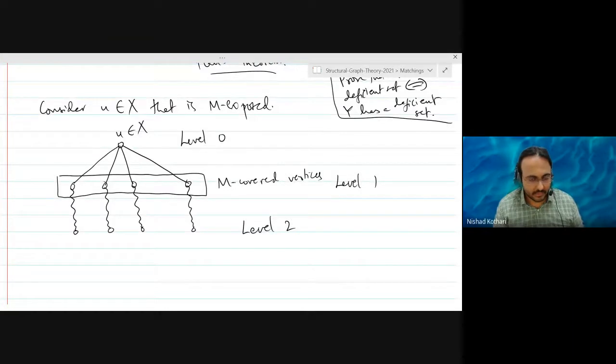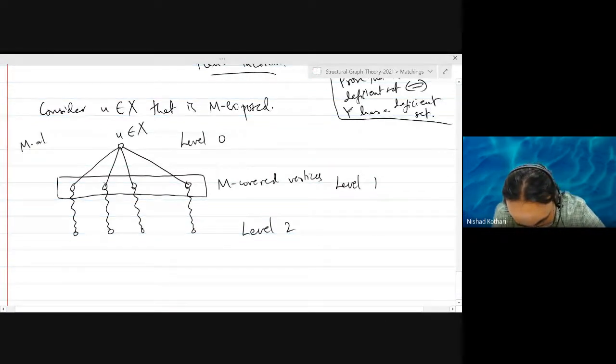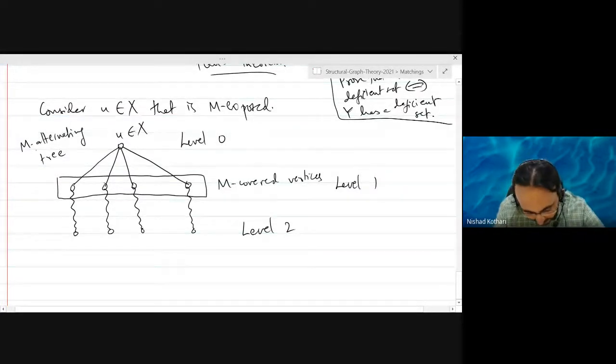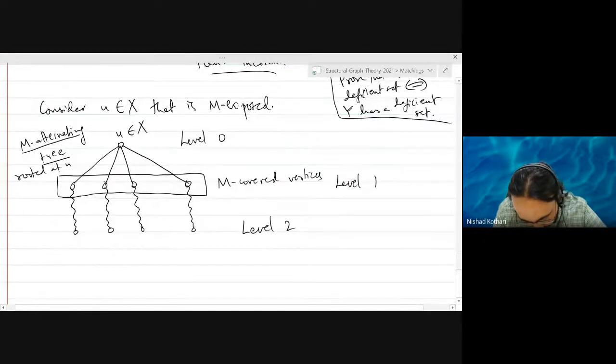Exactly. Okay. So this tree we are constructing is called an M alternating tree, but I'm not going to write down the definition here. I'm just trying to explain to you the idea behind it. Okay. So this is going to be an M alternating tree rooted at u. Okay. u is the root.